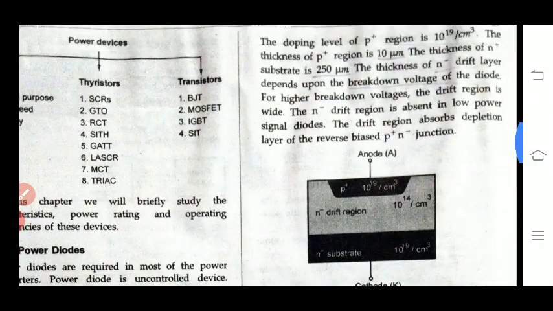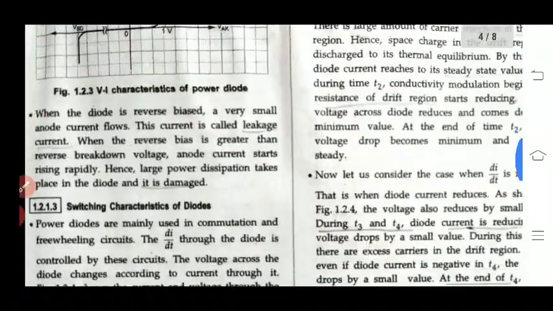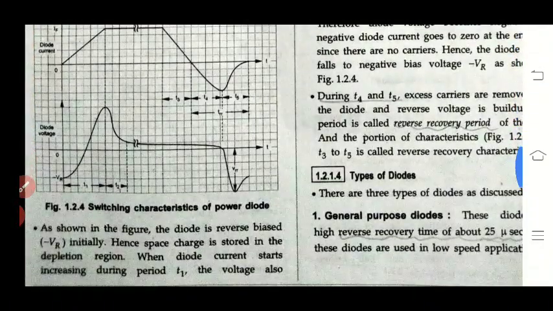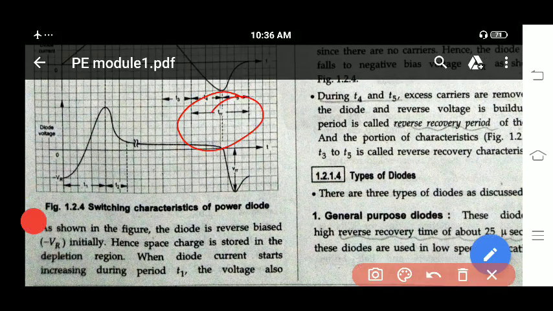Here you can observe that in this n- drift region, a large number of electrons and holes are accumulated, because of which the conductivity of this diode increases. But if you want to turn this diode off, the n- drift region should be free from these mobile charges. So the excess carriers need to be removed. This is called the reverse recovery time, which you can call TRR.